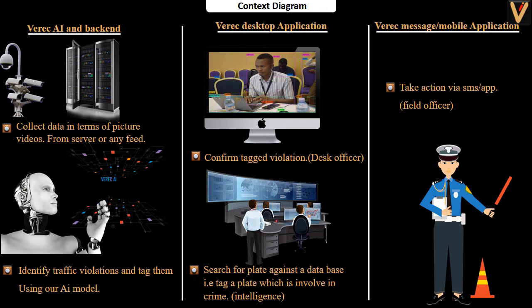Then we go to the second phase of the context diagram. So here we have the desktop application. Here a police desktop officer confirms that the tagged violations are accurate, and the other use case is searching for a plate against a database in terms of intelligence. If they are hunting for someone involved in a crime, or a car has committed a crime or been stolen or knocked someone and it is running away, a desktop officer can search within that system and run the intelligence.